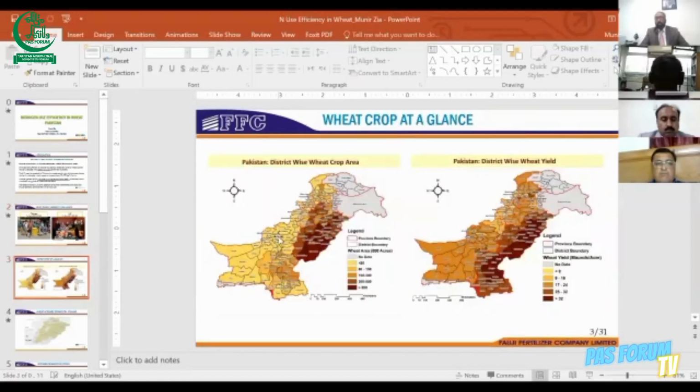Another point is district-wise wheat crop area and district-wise wheat yield. We see that the major focus of the wheat area lies in Punjab, in thousands of acres per district, as you can see by the color. For the yield comparison, we can see better yields are observed in Punjab and Sindh compared to the other parts of the country.